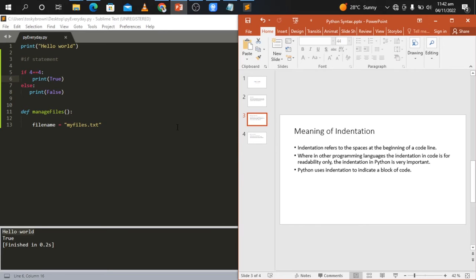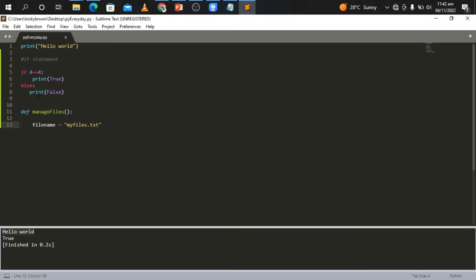So for instance, I have some lines of code here. When you're reading from the bottom of this code, you can see the def manageFiles. You can see the fileName is equal to myfiles.txt. Let me change this, this is a camel notation. So manageFiles. Here this is a line of code or a block of code.